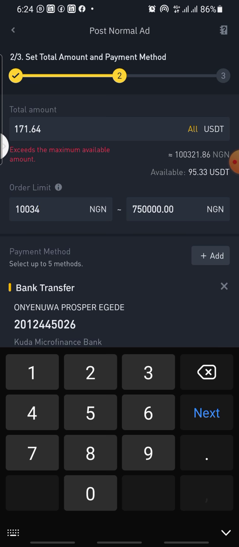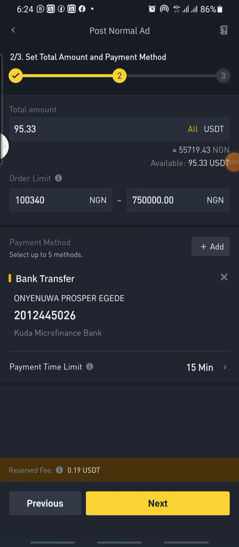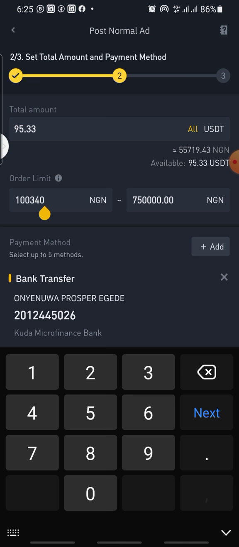Okay, Binance, 340 naira. It's because I do not have up to this coin that you are seeing this red sign here. I do not have up to that amount. So let me put the amount that I have, and that will not allow it to work because it's not up to $100.